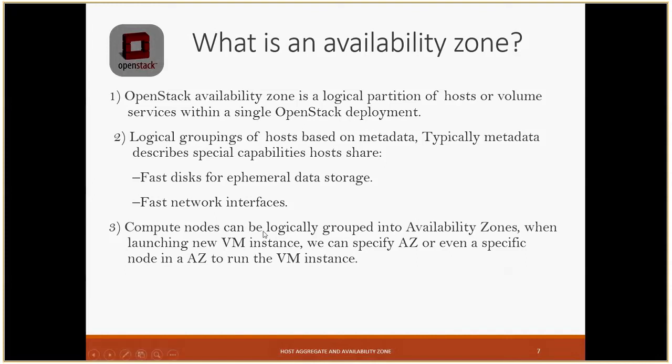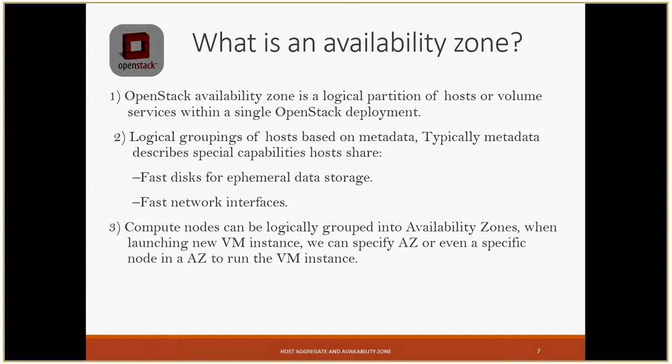And the compute nodes can be logically grouped into an availability zone. When launching a new virtual machine, we can specify an availability zone or even a specific node in the availability zone to run the virtual machine. So with Nova, with some OpenStack command, there are two ways. Suppose one availability zone is having 3 compute nodes. We can directly specify the availability zone.